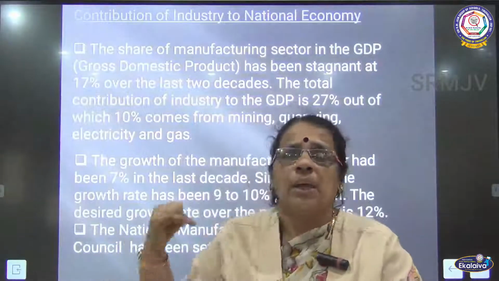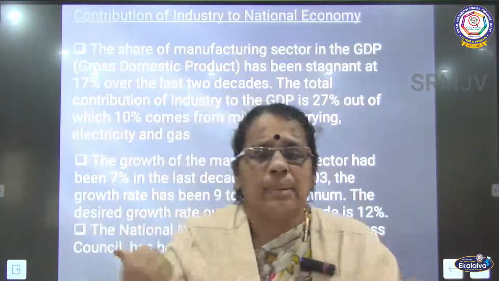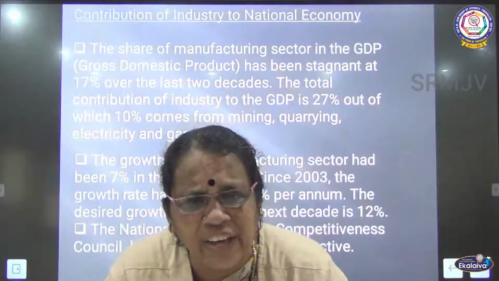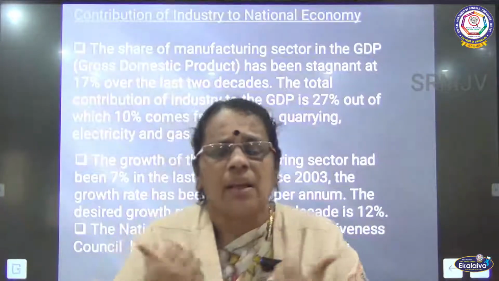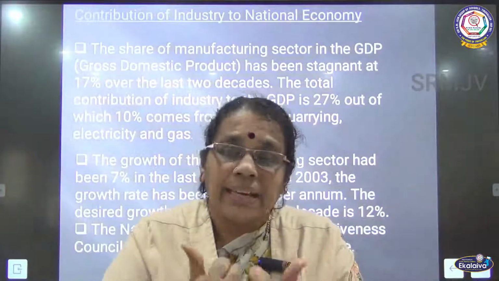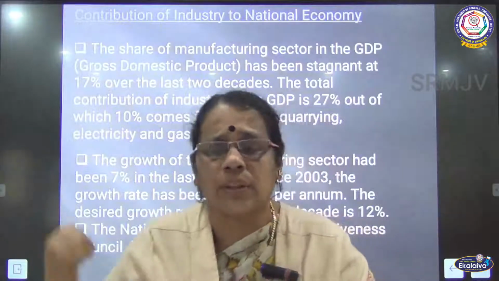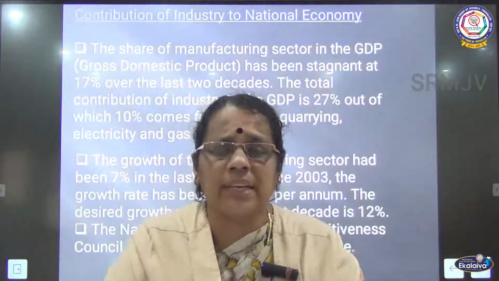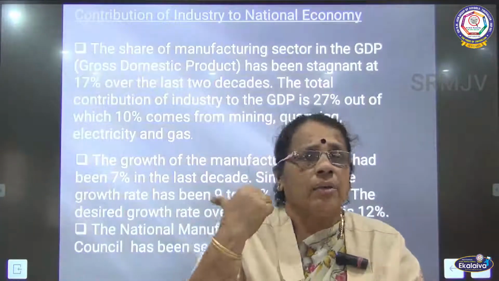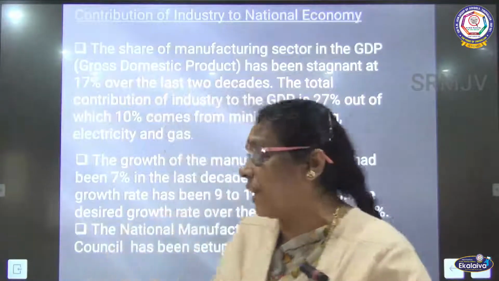So, in order to increase the manufacturing industry as well as to diversify it, the National Manufacturing Competitiveness Council has been set up so that the desired growth rate of 12% over the next decade can be achieved. That is the main objective of NMCC, by increasing as well as by diversifying the manufacturing industries.